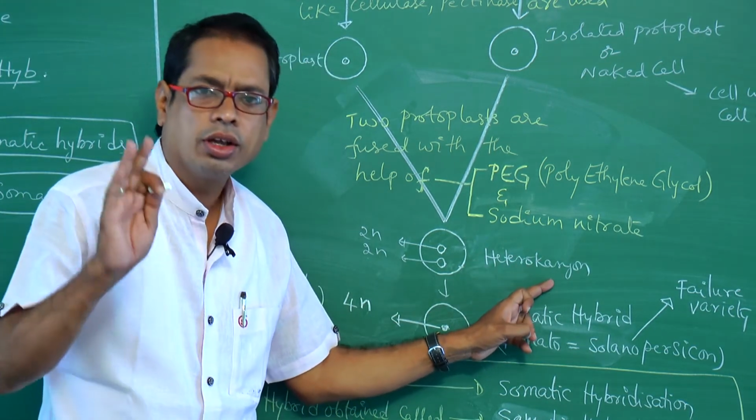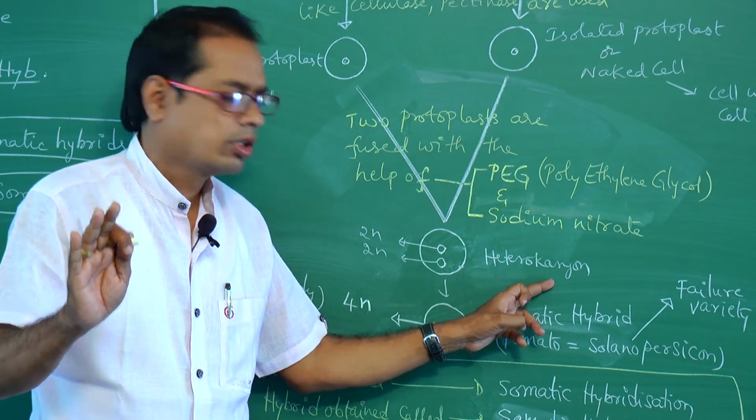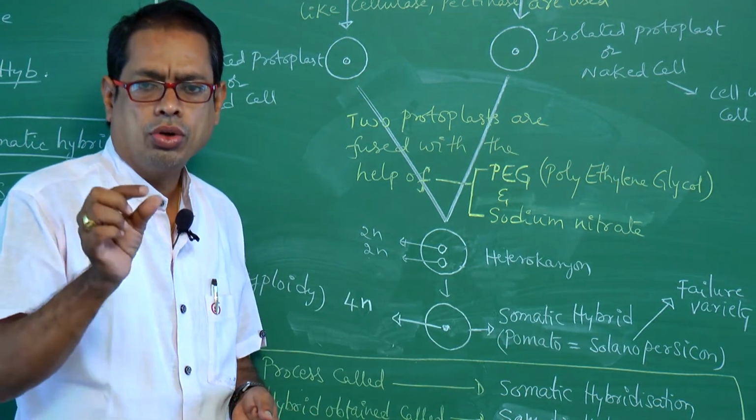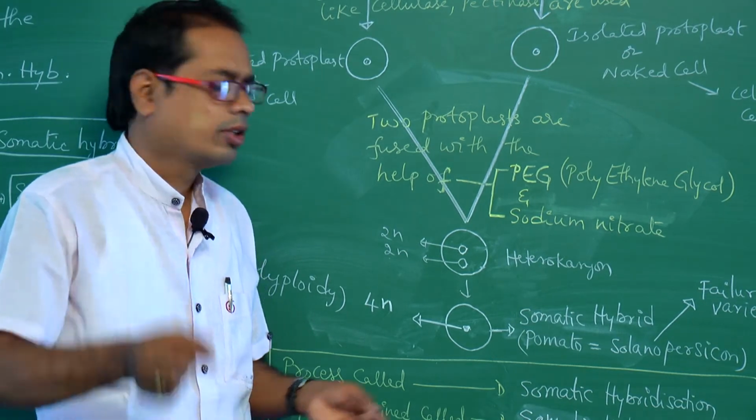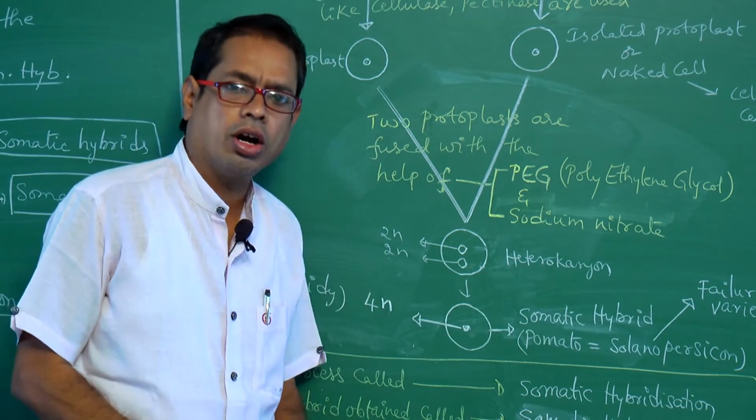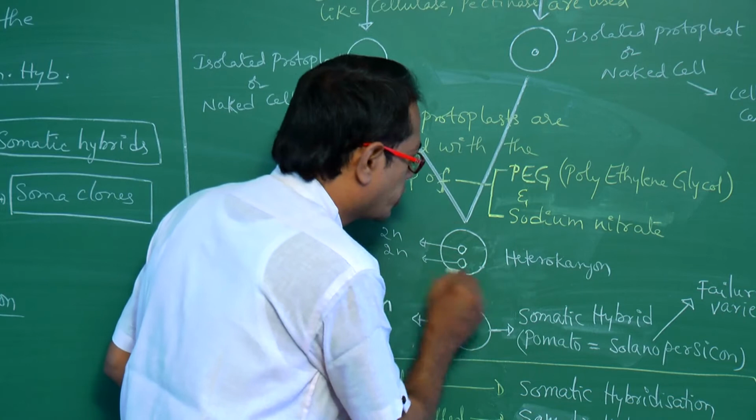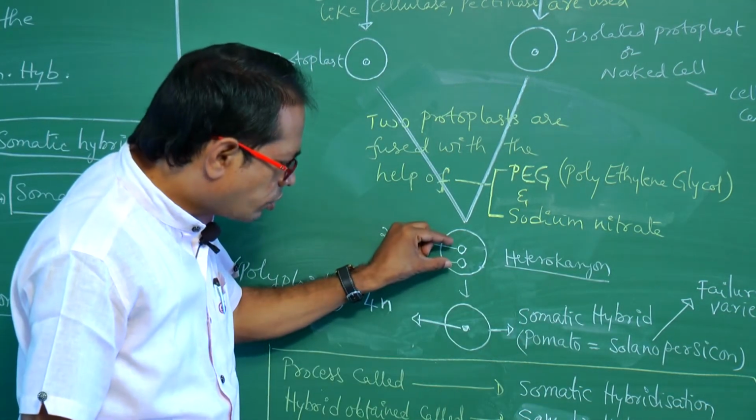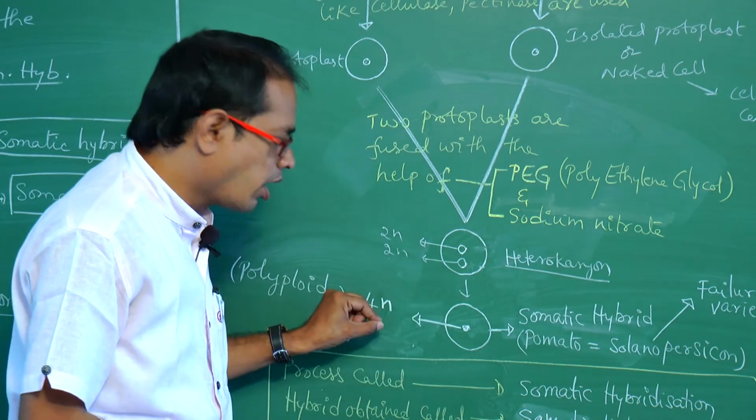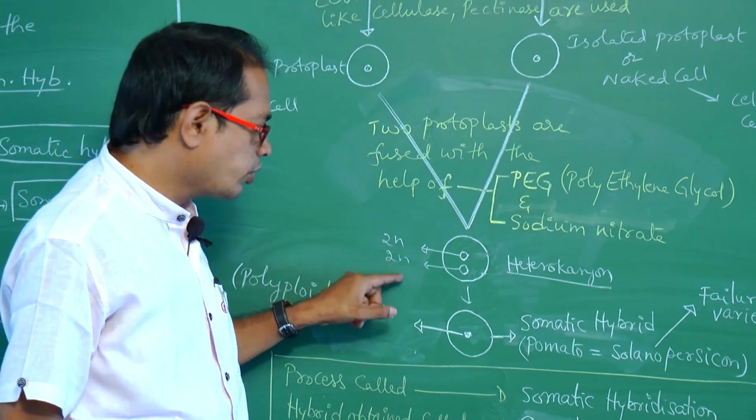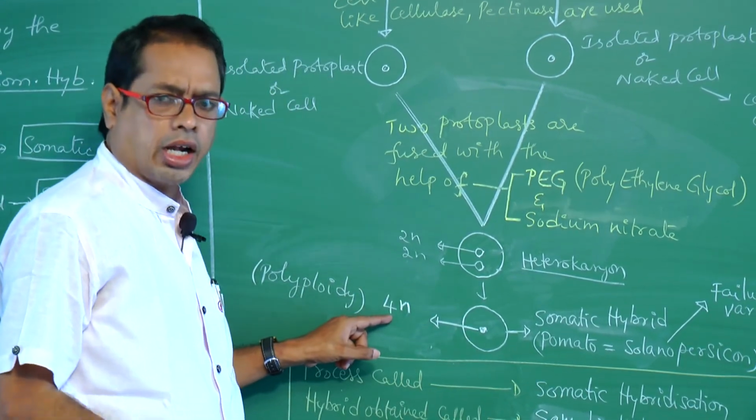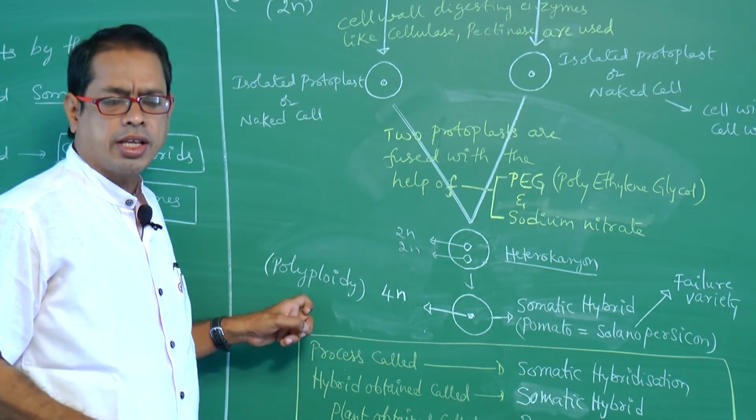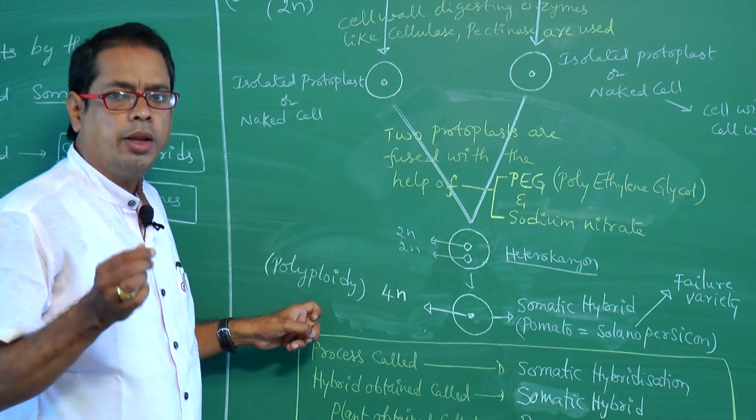Karyo means nucleus. Hetero means different. That means nuclei of two plants. That is so called heterokaryon. Later, these two nuclei are fused together and form a tetraploid. 2N plus 2N, tetraploid. Tetraploid is nothing but polyploid. Tetraploid is an example for polyploid.